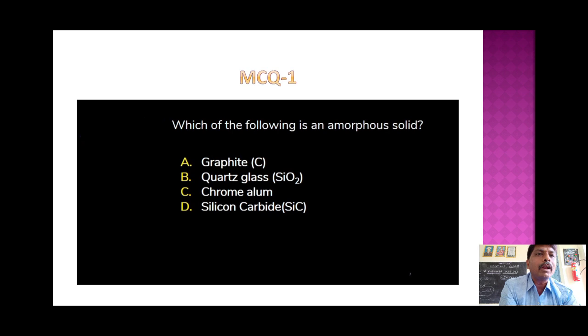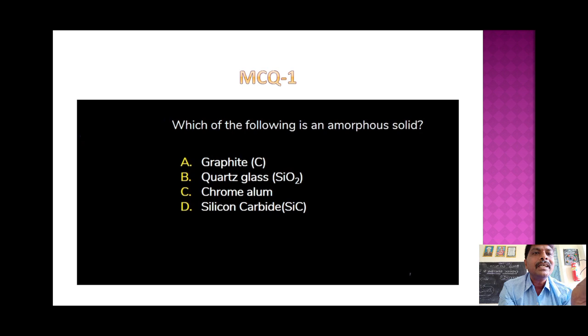Which of the following is an amorphous solid? Some examples are given: quartz glass, graphite, chrome alum, silicon carbide, SiC. Graphite, you know, is C. Is it crystalline or amorphous? Yes, graphite is a crystalline allotrope of carbon.